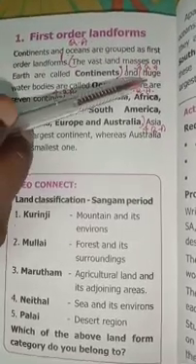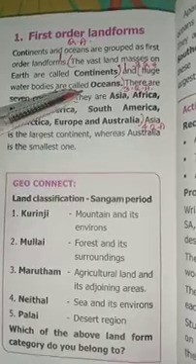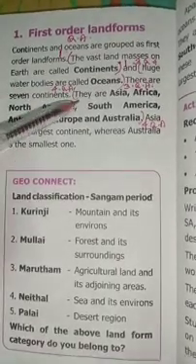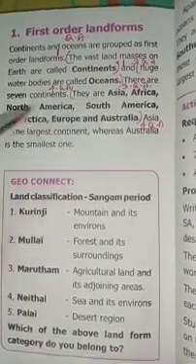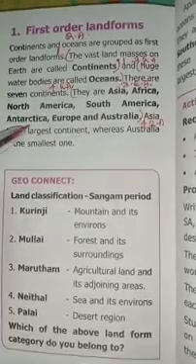First question answer. The vast land masses on earth are called continents. Third question. Huge water bodies are called oceans. Fourth question answer. They are Asia, Africa, North America, South America, Antarctica, Europe and Australia.